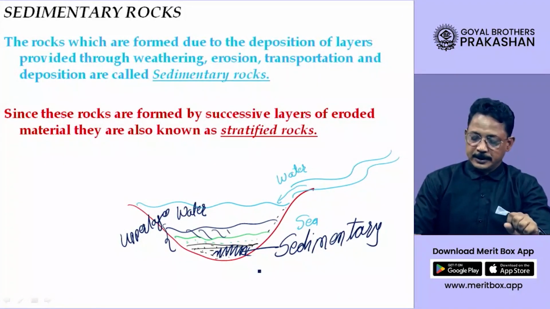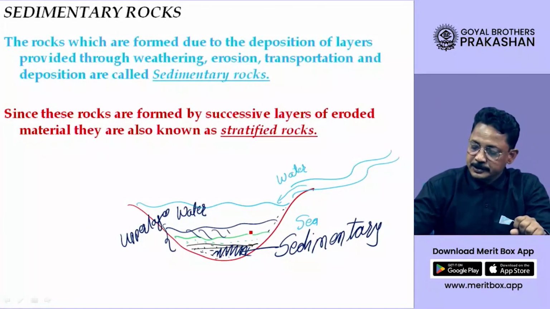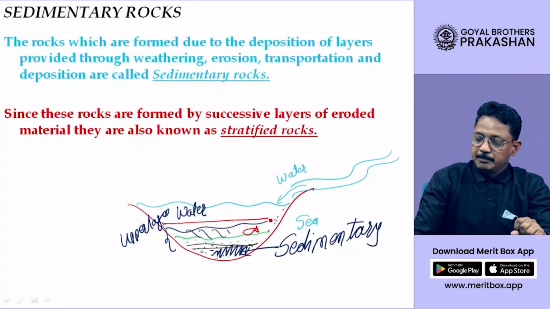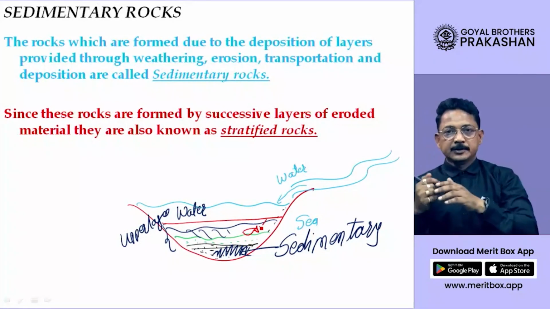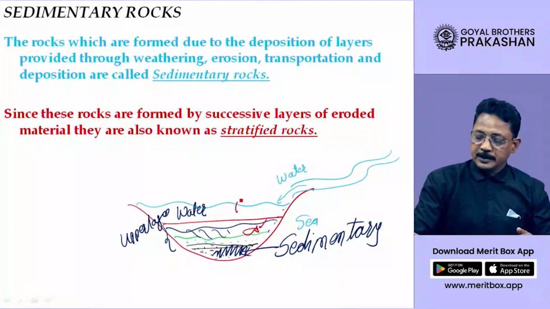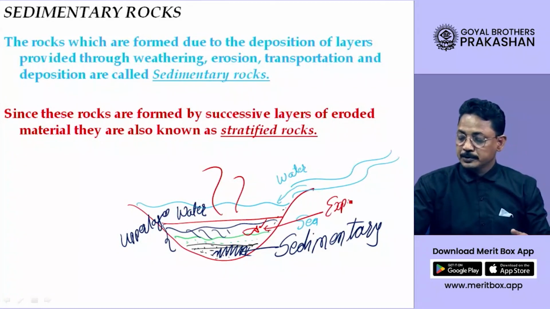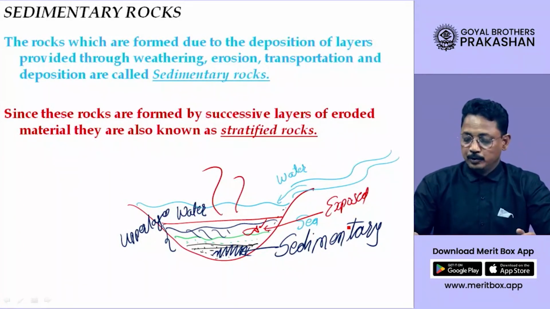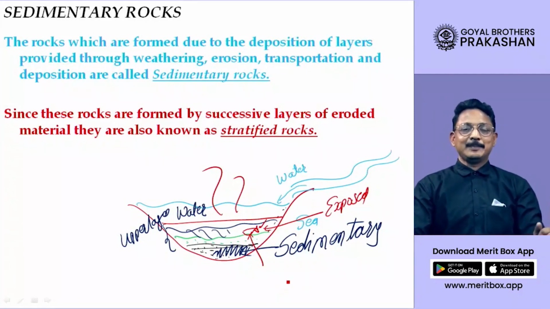Now imagine, dear student, that along with this soil, a dead fish is also brought, and the dead fish gets trapped inside this sediment. Over millions of years, this fish is trapped inside this rock, and when the water evaporates and this sedimentary rock is exposed, and you break it open, you will find the body of that animal which got buried millions of years ago.